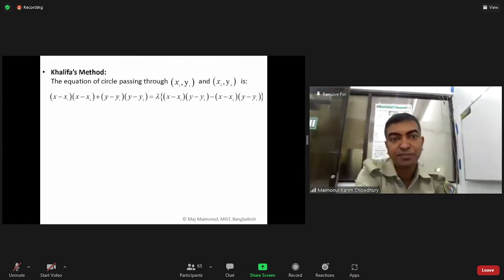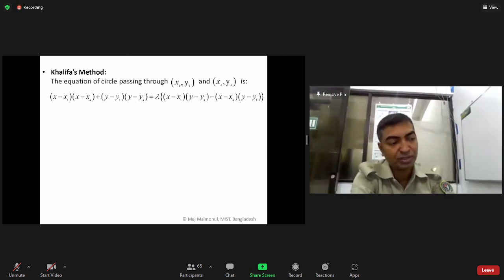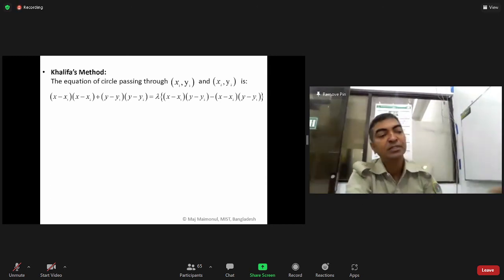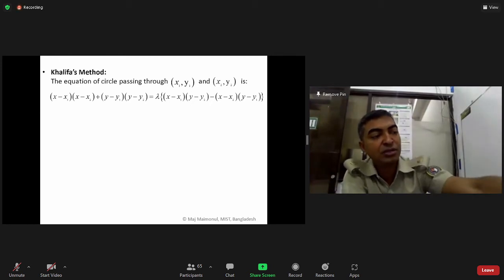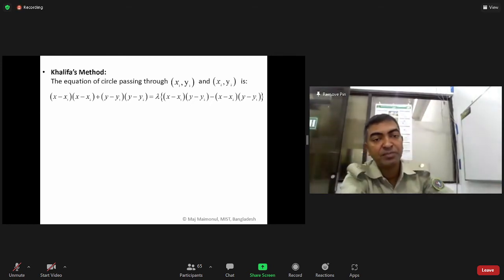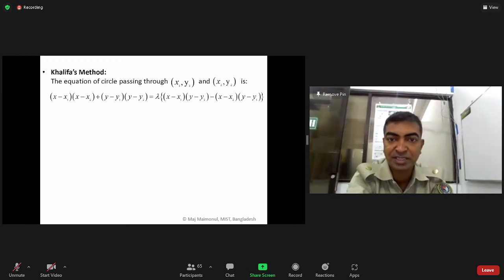This method is very much important for solving various types of problems. So remember it, this equation. Please write down the formula. Though it will not be utilized in this chapter, in the next subsequent chapter we will utilize it. And sometimes I will ask you, what is this method?